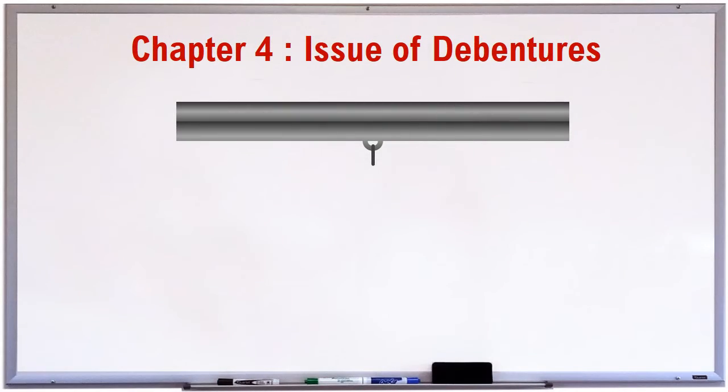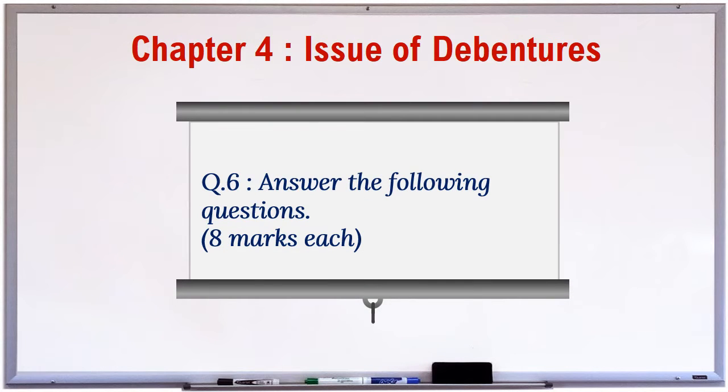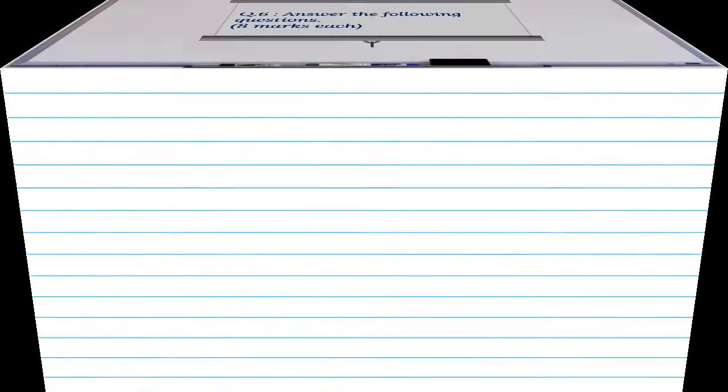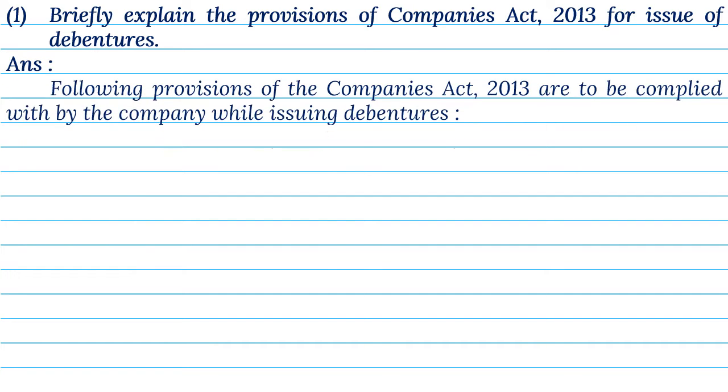Chapter 4. Issue of Debentures. Question 6. Answer the following questions. 8 marks each. 1. Briefly explain the provisions of Companies Act 2013 for issue of debentures. Answer. Following provisions of the Companies Act 2013 are to be complied with by the company while issuing debentures.